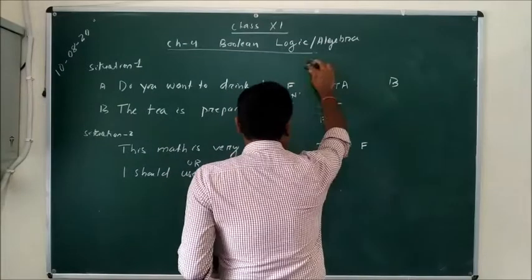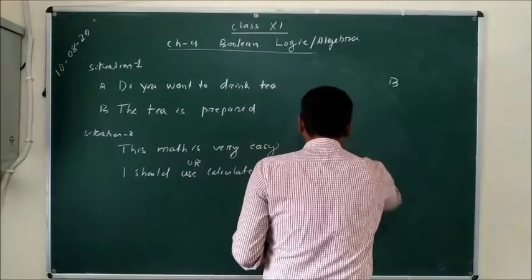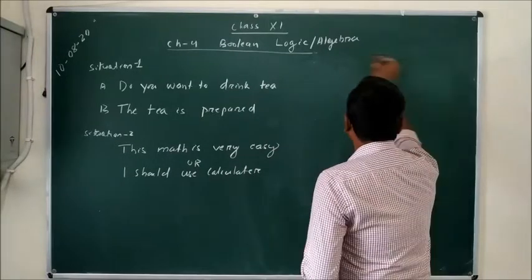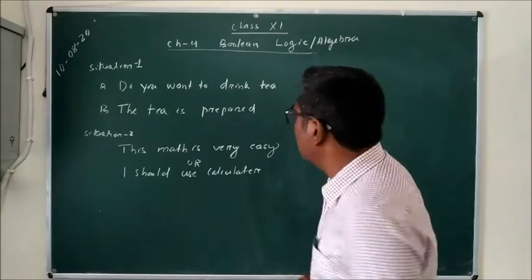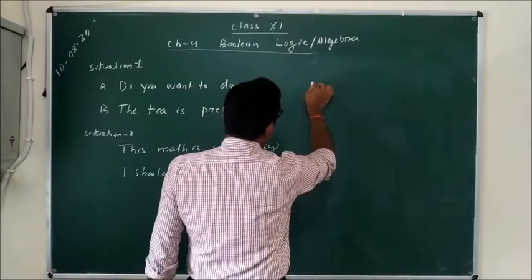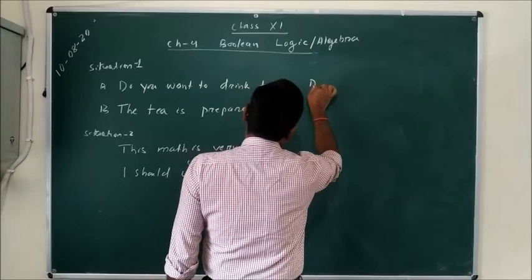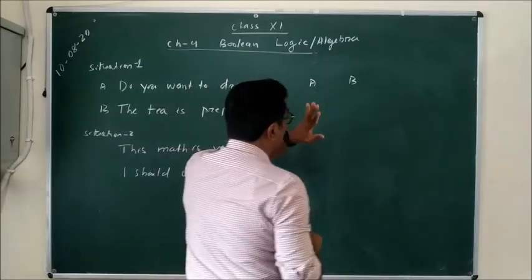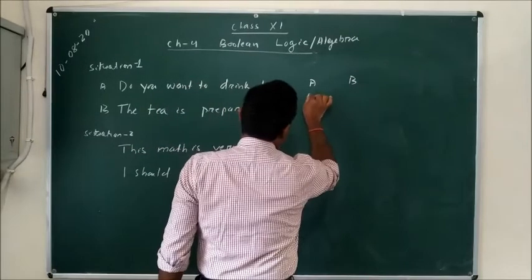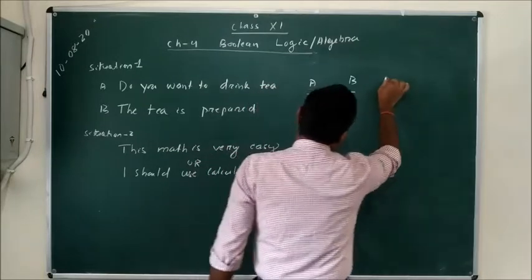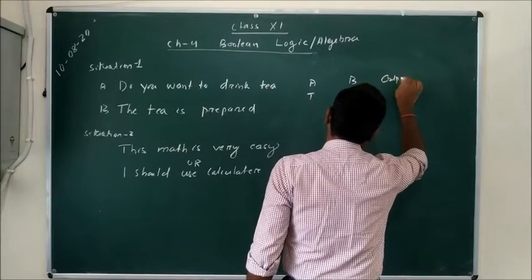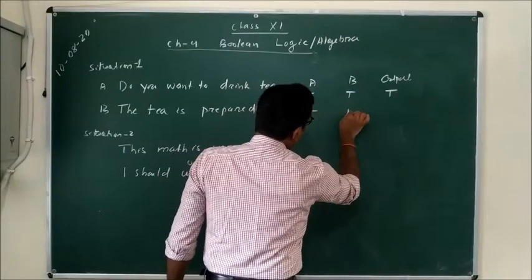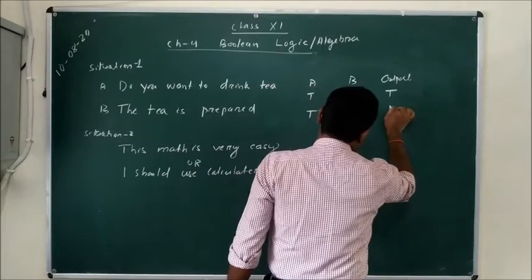Now let's go for some computerizing method. In case of computerizing method, what happens in case of AND? Suppose situation A, situation B. In the first situation, state A and state B are true, the output will be true. If this is true and this is false, we'll get the output false.